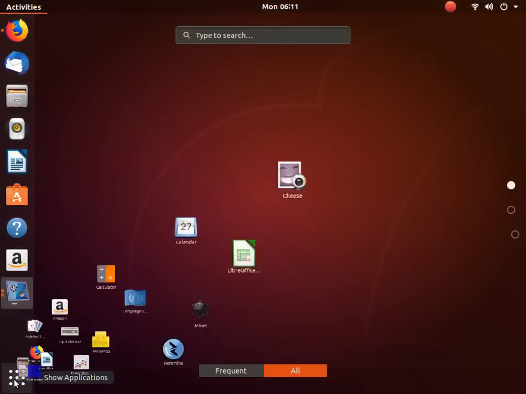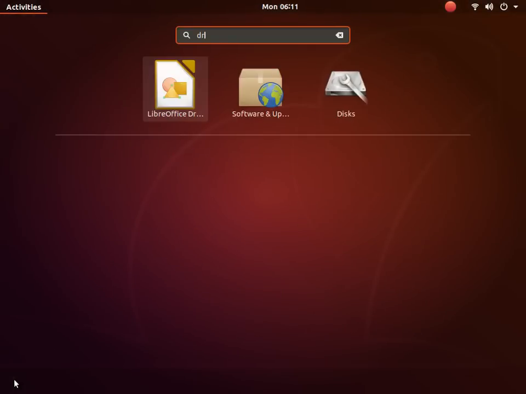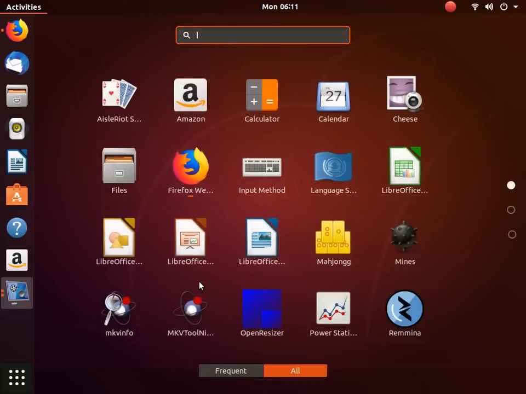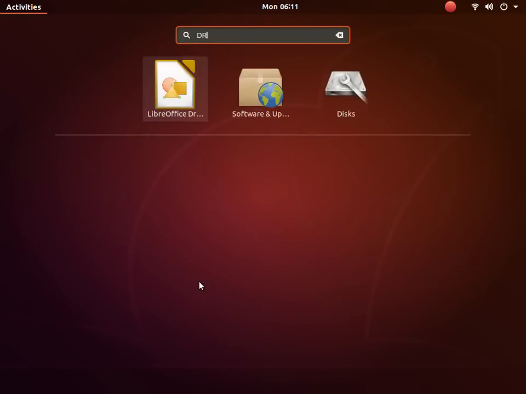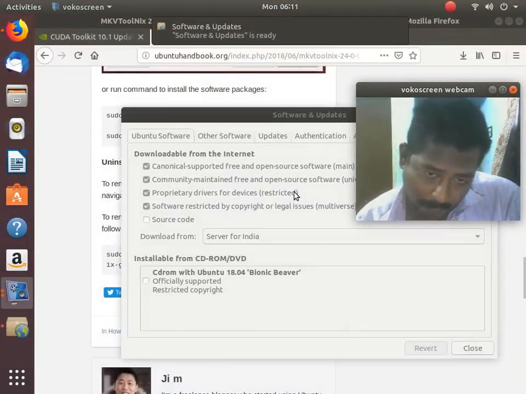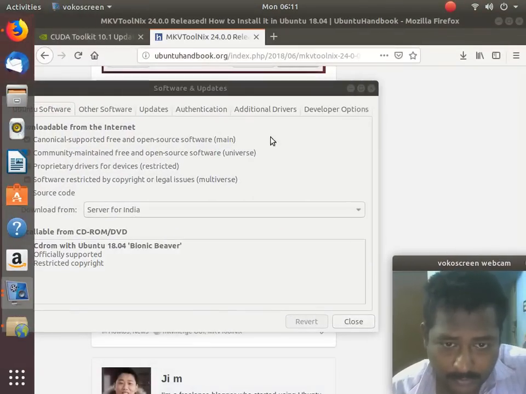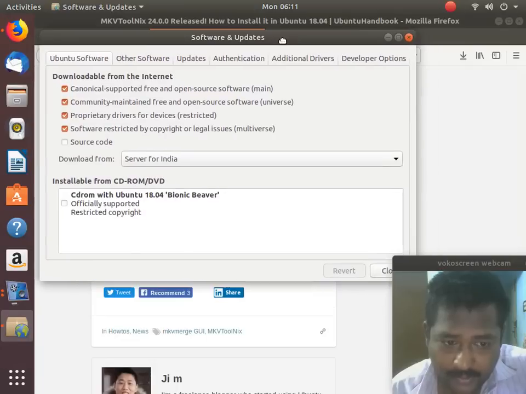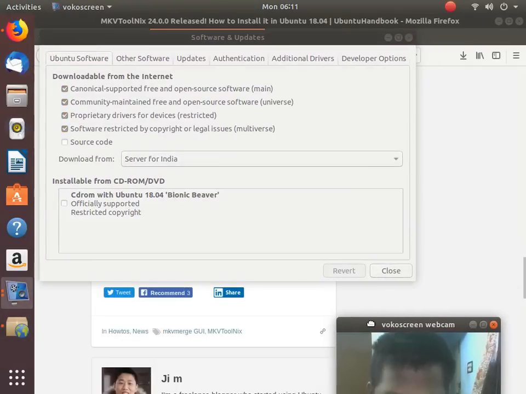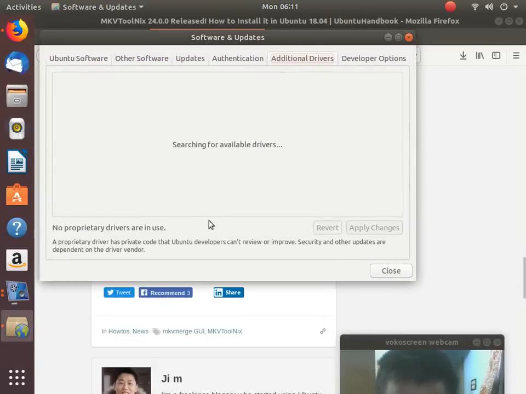First, you have to set your drivers. I will go to Software Updates, and you have to go to Additional Drivers.